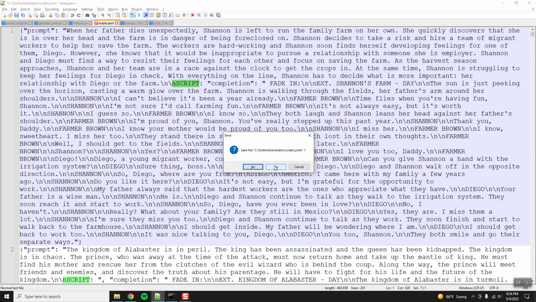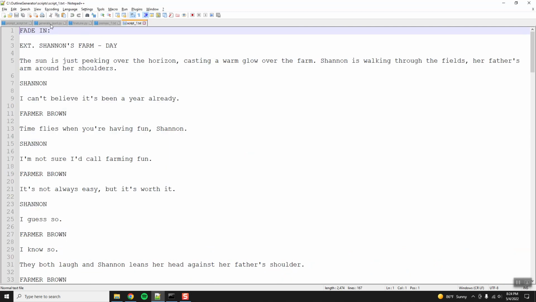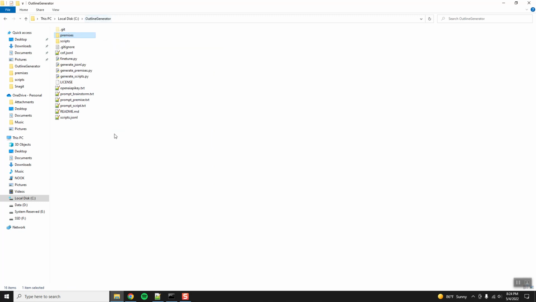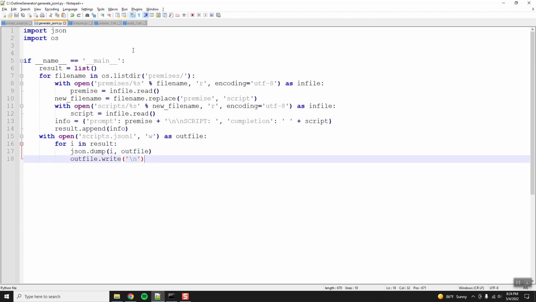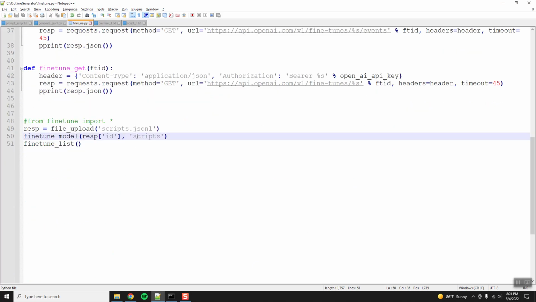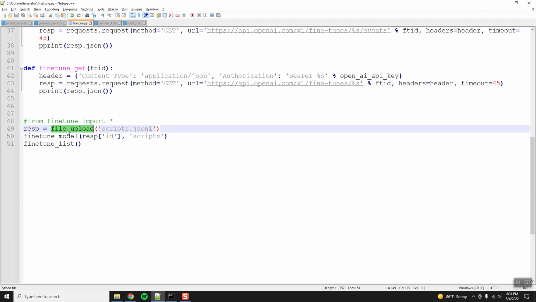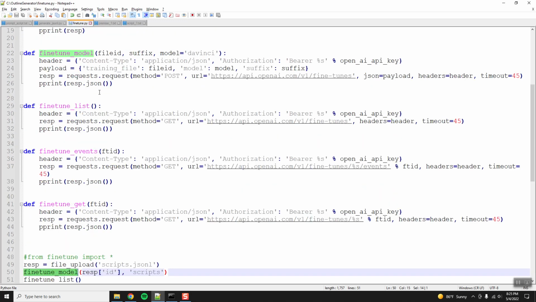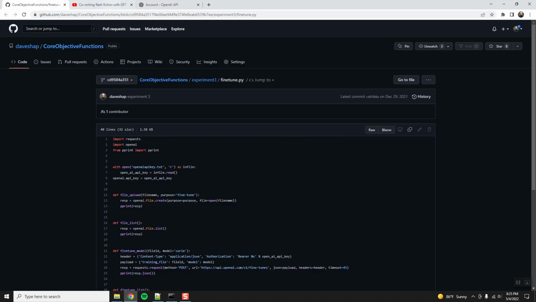Let me close that because I don't want to save it. Okay, so this file worked. So we've got our JSONL file. This is the final product for our training data. And then the very last script that I wrote is this finetuned.py. Again, I borrowed it from a previous one. Basically all it does is upload the JSONL file that we just made, and then it calls the fine-tune model. I'll pause again because the fine-tuning takes a while, but once it's done, it'll actually appear.